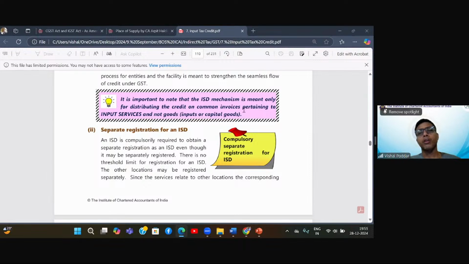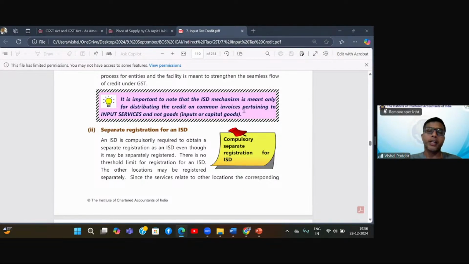So this particular provision was copy pasted from the excise era with that in mind, because if the head office is buying any goods, let us say stationery or computers, what was levied on that was VAT. And in excise and service tax, you are not eligible to get the credit of VAT. So from the excise and service tax perspective, you are eligible to take credit only of the service tax levied on the input services. And that is how the provisions were designed in the excise era.